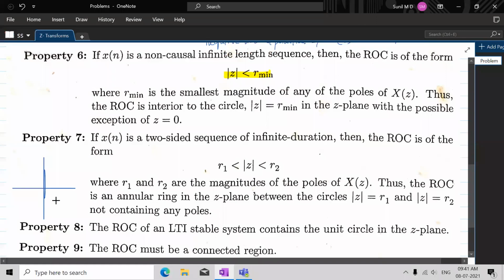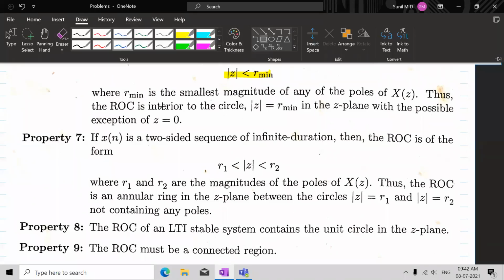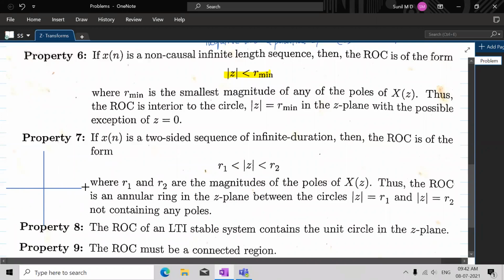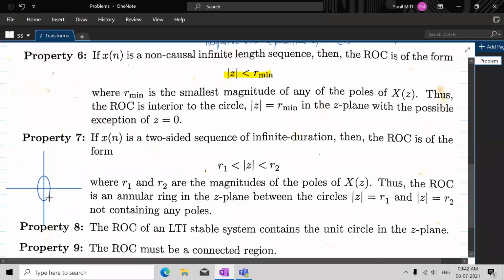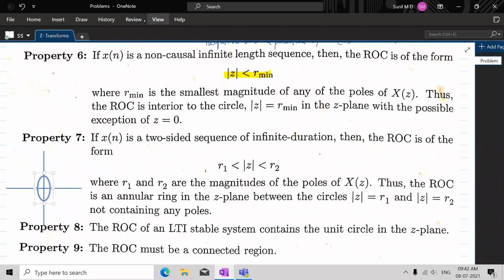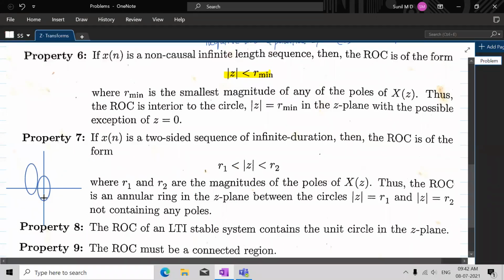Let's have two circles, one smaller and one bigger, so you'll understand what I mean. So this is one circle, and you have another circle. This is for a double-sided sequence.